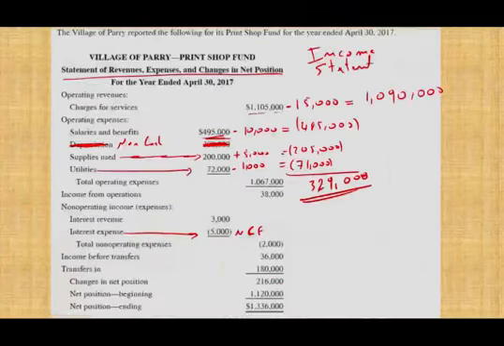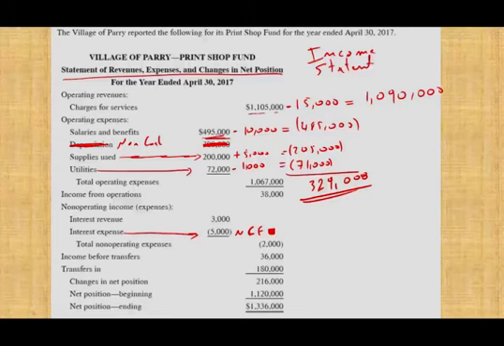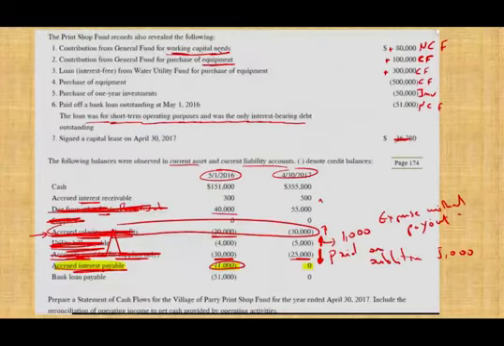Well, guess what? Although we are recording 5,000 on the income statement, since we paid off the liability, it means we paid an additional 1,000. So we paid off $6,000 because we recorded 5,000. Then since the liability went down, we're going to add an additional 1,000. So we paid $6,000 in interest. Although we recorded 5,000 on the income statement, the other 1,000 was to do what? Was to pay off this $1,000. Therefore, we're going to have net minus $6,000 non-capital financing activity. And I believe those are all the non-capital financing activities.